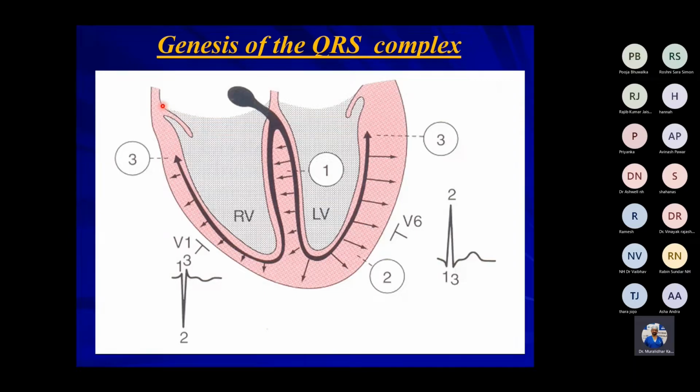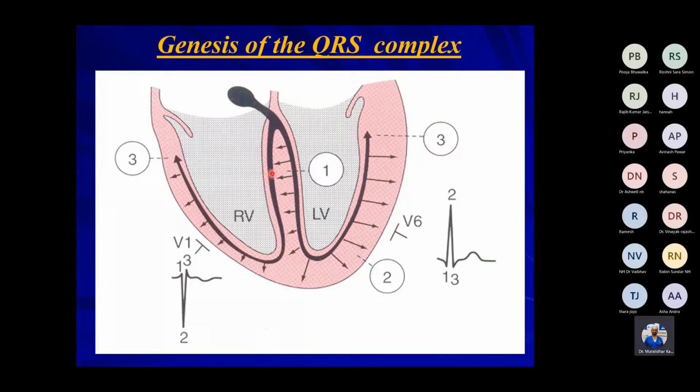And we should also understand that in ventricular activation, septal activation occurs first from the left side to the right side.